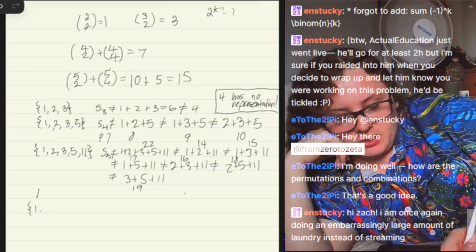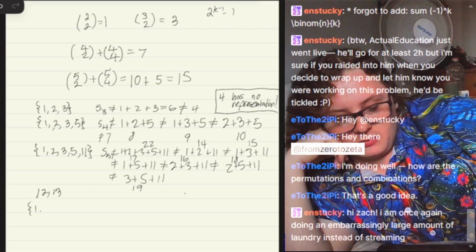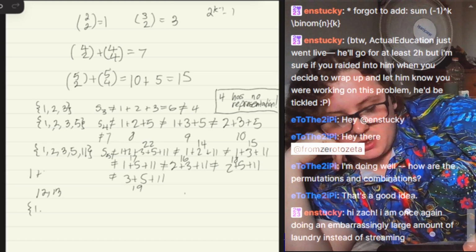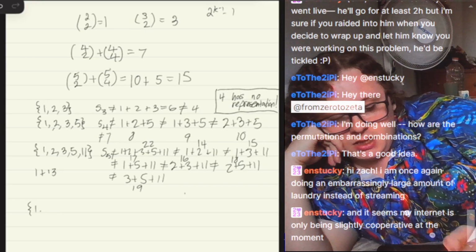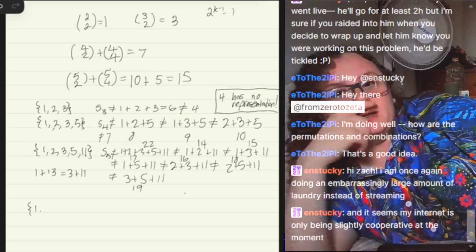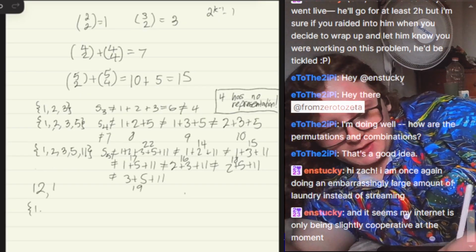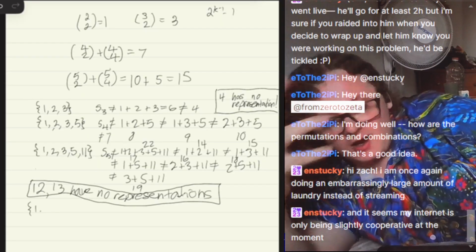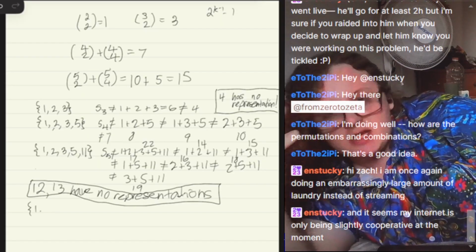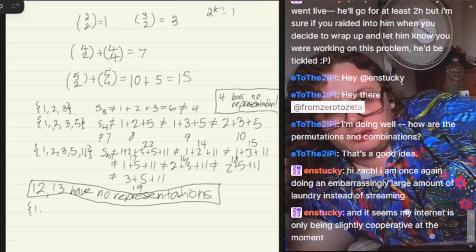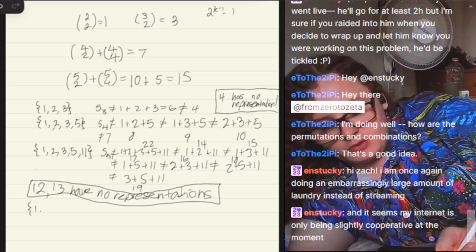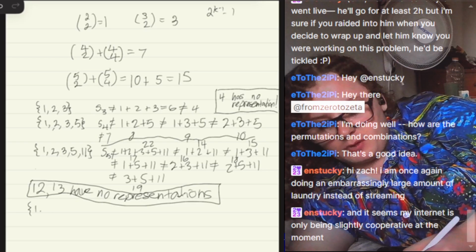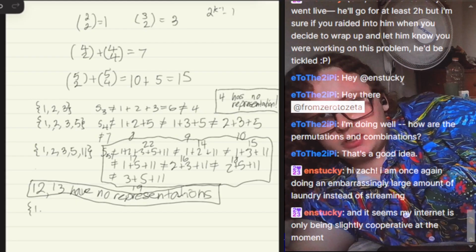Now, I'm worried about 12 and 13 in this scenario. If we add 12, what breaks? 1 plus 12 is the same as 2 plus 11, so that's why that breaks. And 1 plus 13 is the same as 3 plus 11, so that's why 13 breaks. At the same time though, 12 and 13 have no representation. Okay, I'm starting to convince myself that S of k has to be greater than all of its restrictions, because the possibilities that aren't included in the restrictions don't work. They end in a dead end, like 12 and 13, like 4.